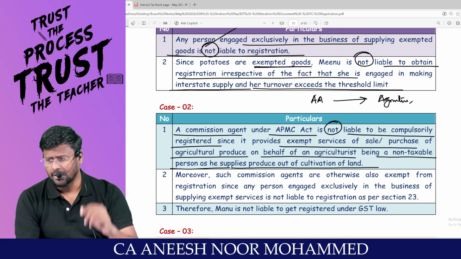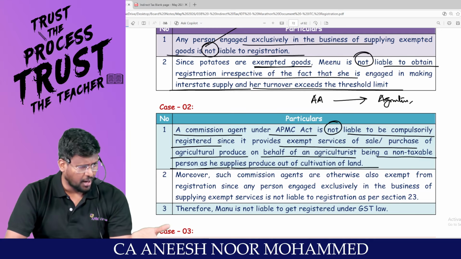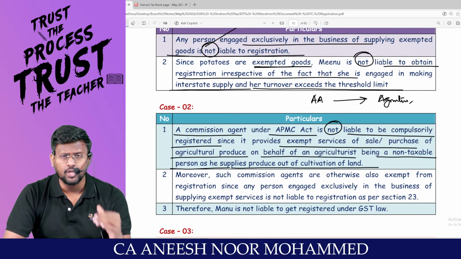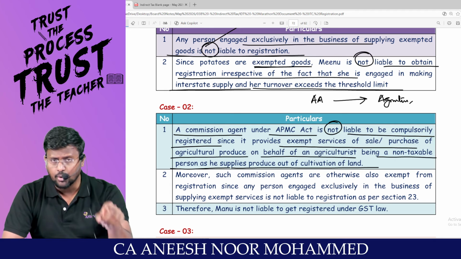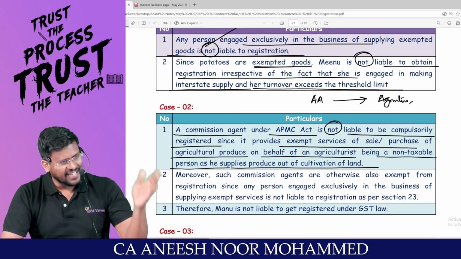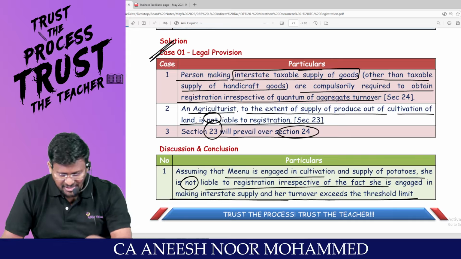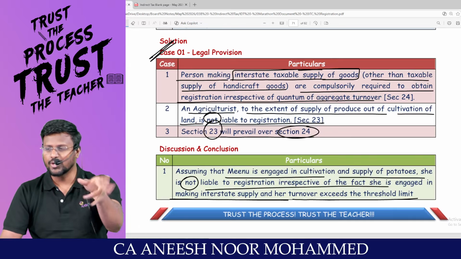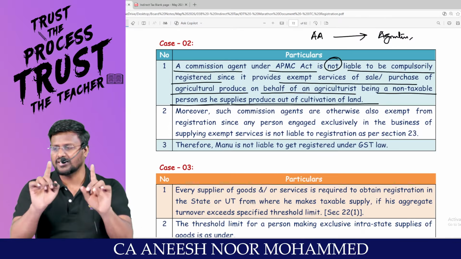Supply of farm labor, basic agricultural operations, processes carried out at an agricultural farm, renting or leasing of agro machinery or vacant land for the purpose of agriculture, loading, unloading, packing, storage and warehousing of agricultural produce, agriculture extension services, and services provided by any agency, this agent, for purchase or sale of agricultural produce, are already exempt supplies under section 11.